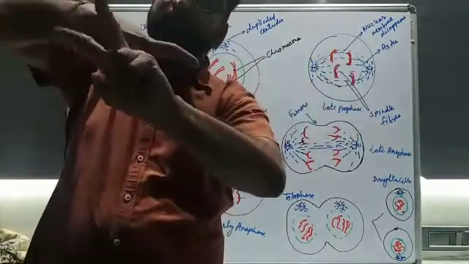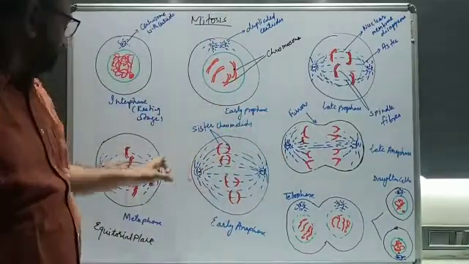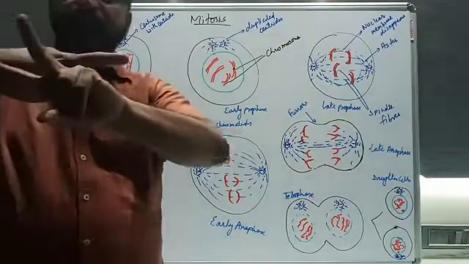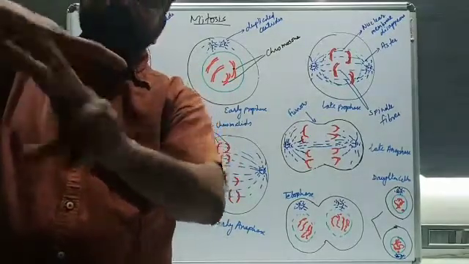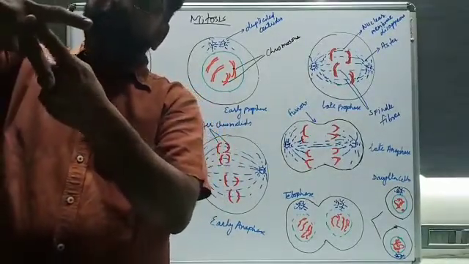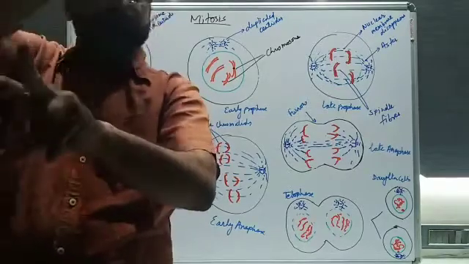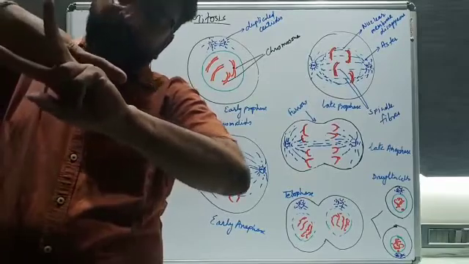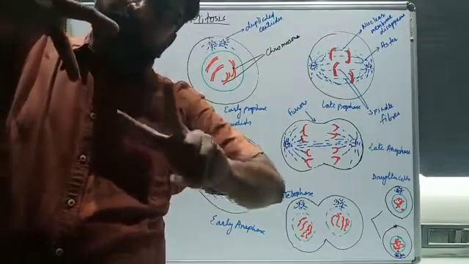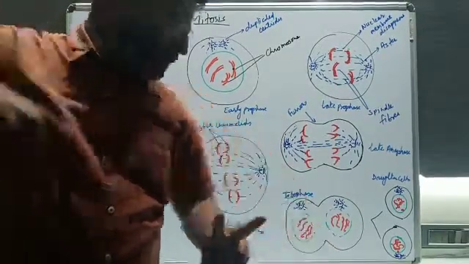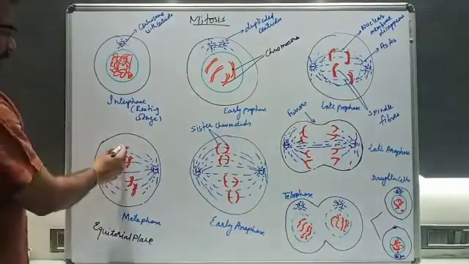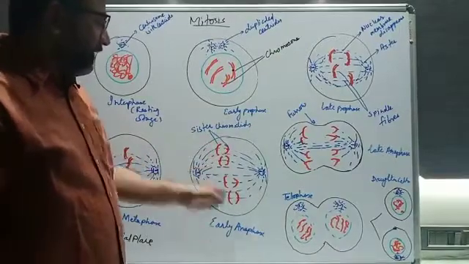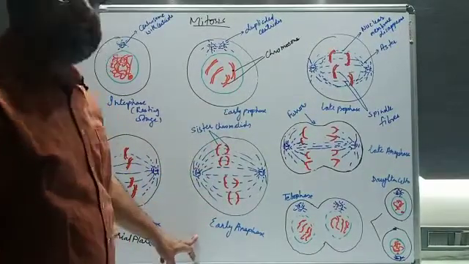Understood? Initially, you can see to this side and to this side. So the kinetochore or centromere of this will be connected to that, and the kinetochore of this will be connected to that. In that condition, these fibers will pull both the chromosomes, and they will move in that way. Understood? You can see that it was earlier 4, but now it is 2. The chromosome has become divided. Is it fine? So this is called early anaphase.